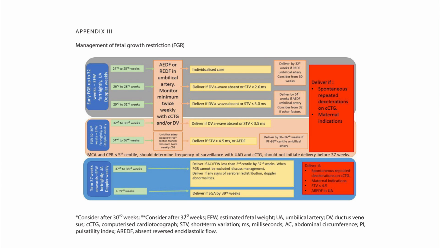We have to deliver by 36 to 36+6 weeks if the umbilical artery PI is more than 95th centile. In computerized CTG, we have to deliver if spontaneous repeated decelerations are there or maternal indications.